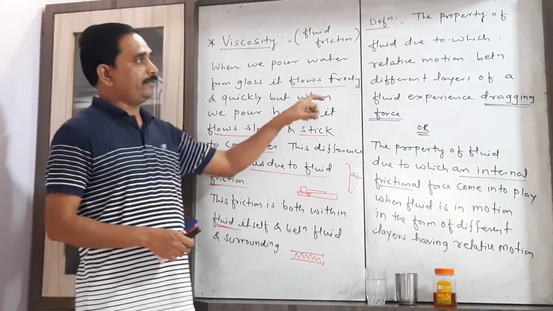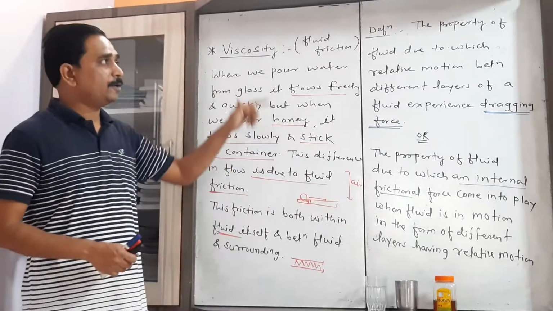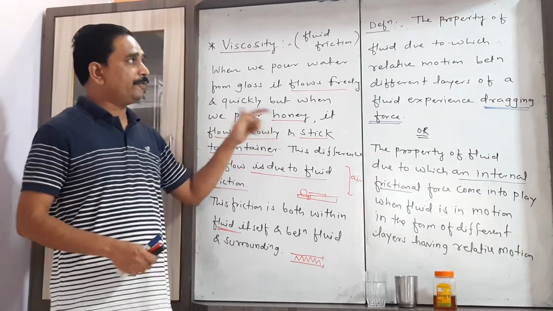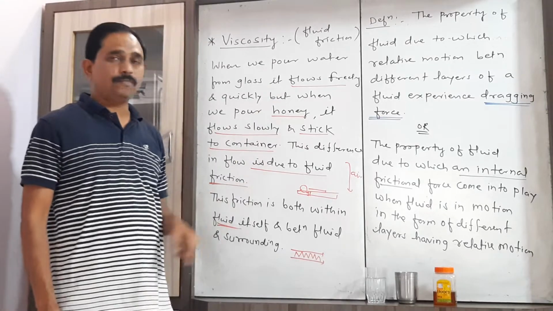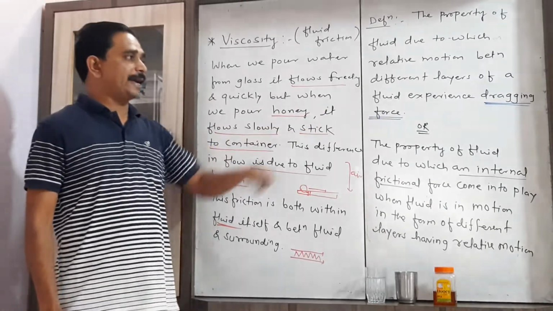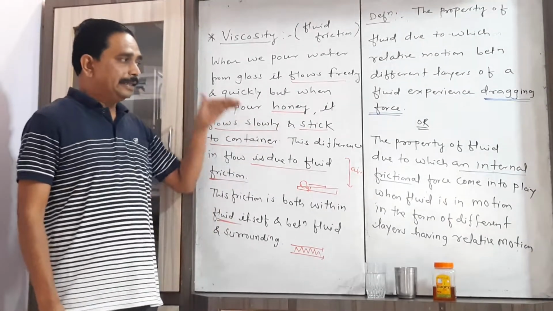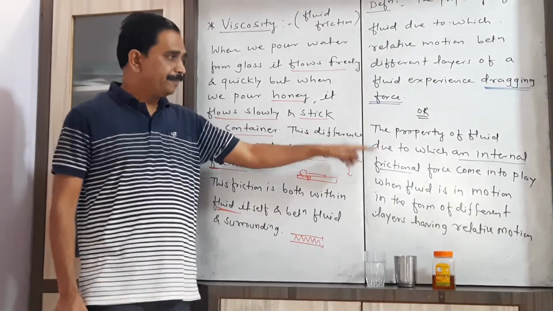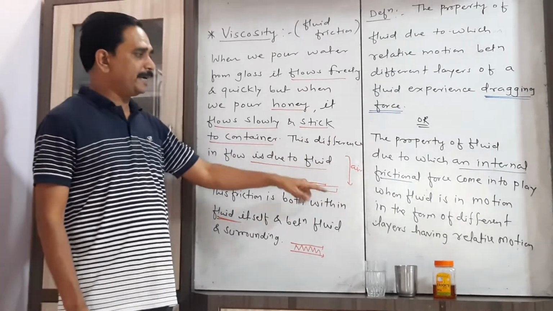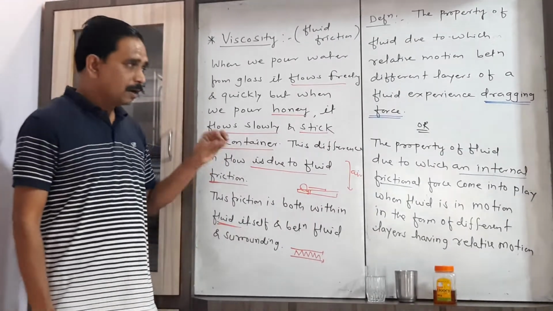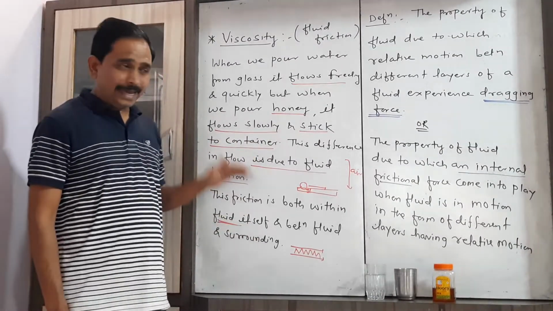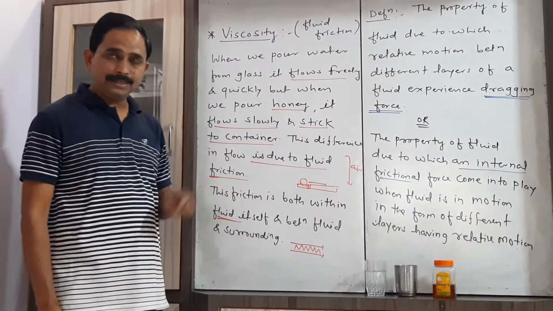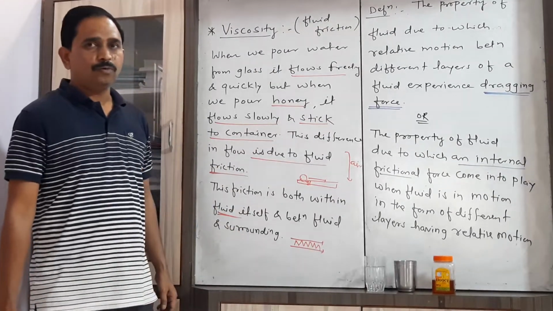Let us repeat the definition again. The property of the fluid due to which relative motion between the different layers of fluid experiences a dragging force, or the property of the fluid due to which an internal frictional force comes into play when the fluid is in motion in the form of different layers having relative motion.